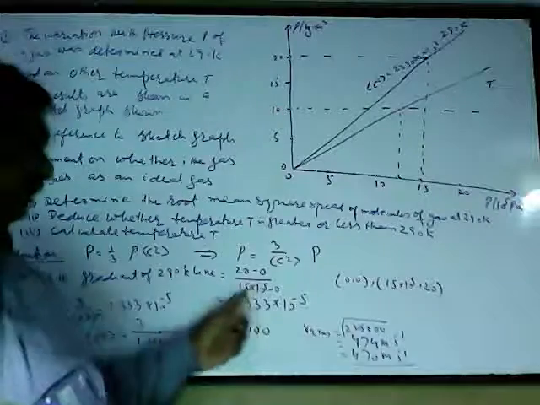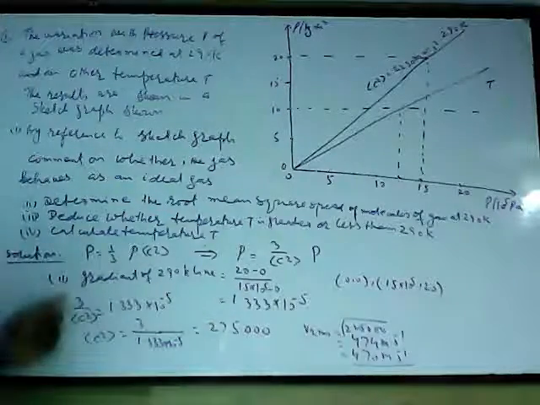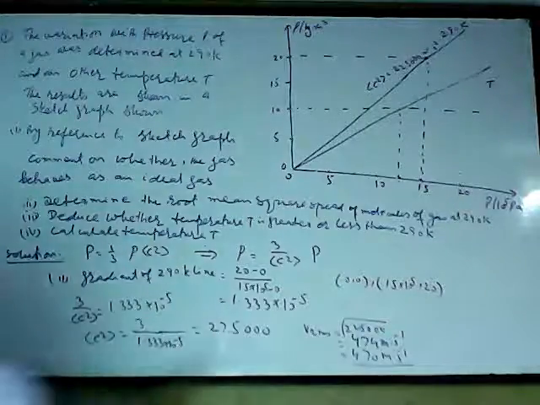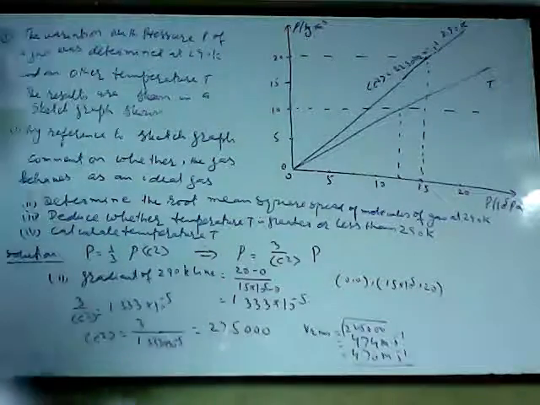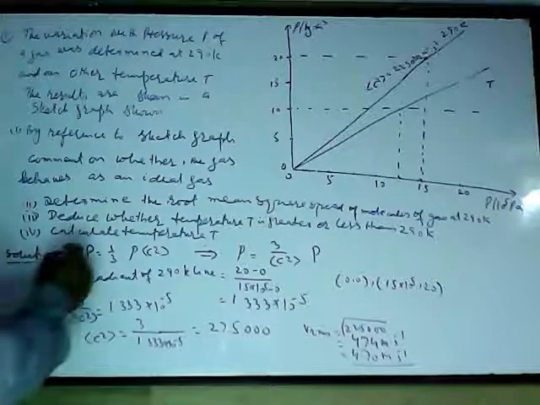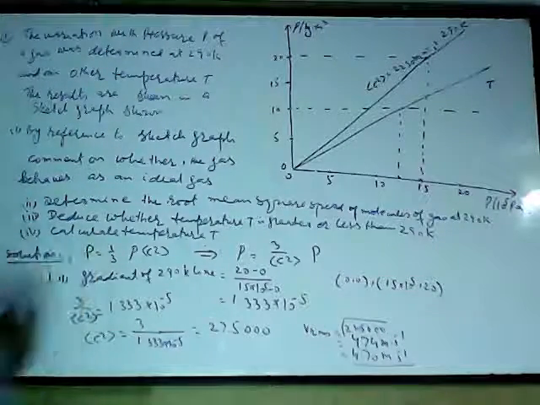So 20 upon this is the gradient. So 3 upon c square equals this one, so c square comes out to be this. So Vrms is the square root of this, so it's 470 meters per second. This is part 2. Now I have to calculate part 3.